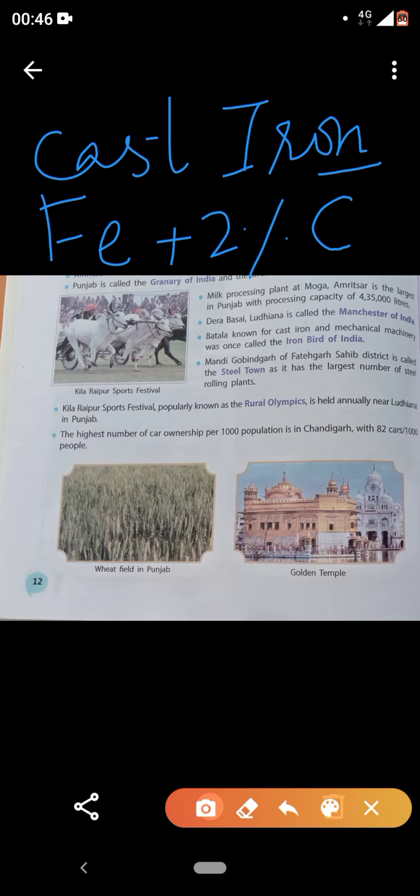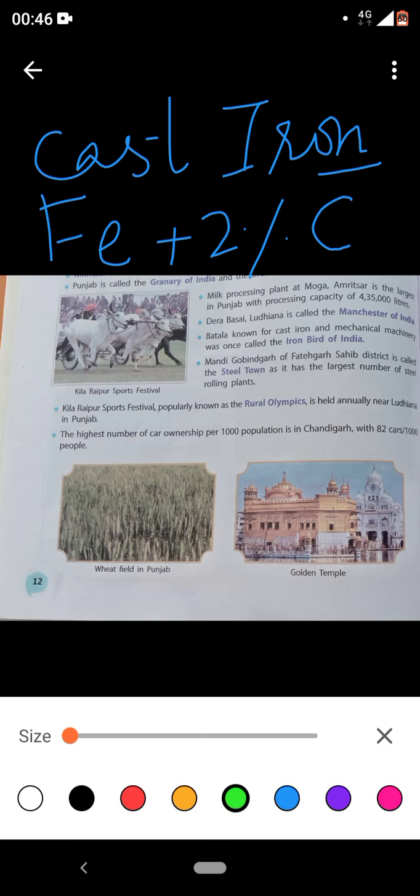Okay, so Batala, for non-ferrous iron and mechanical machinery, was once called the iron bird of India. Why? Because the maximum production of iron was happening in this particular state only. That is why iron bird of India.